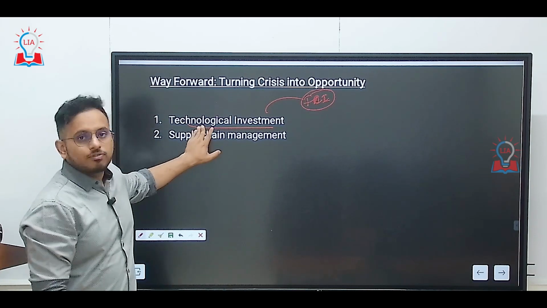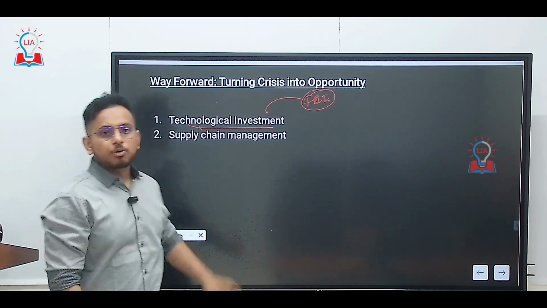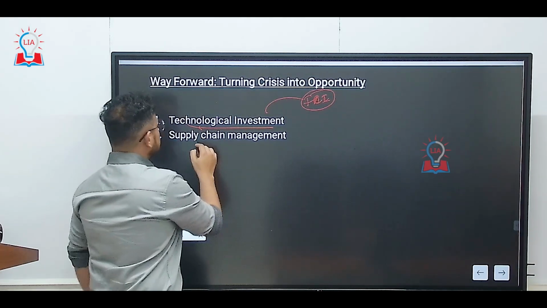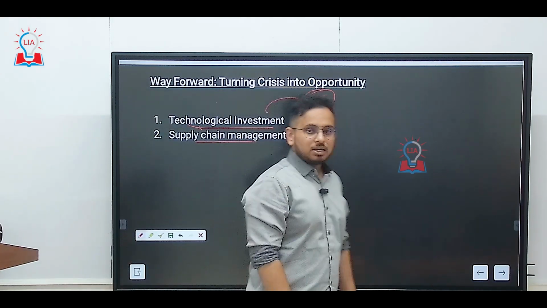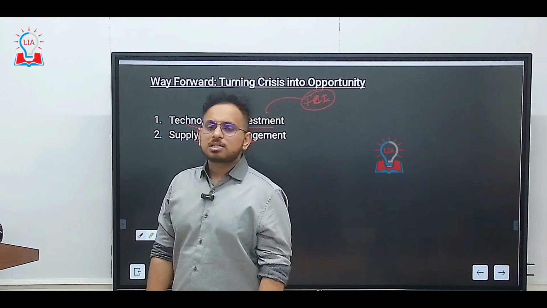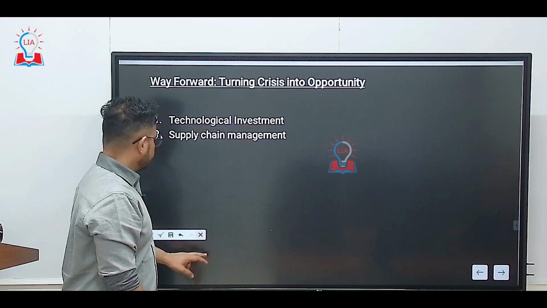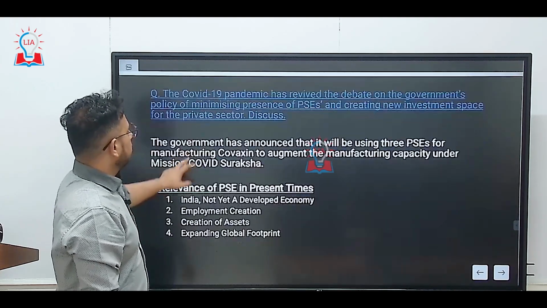We can save a lot of food, and at the same time, we can also protect the environment. Along with advancements in technology, we should also come up with supply chain management techniques, to make sure that food wastage doesn't happen in India.